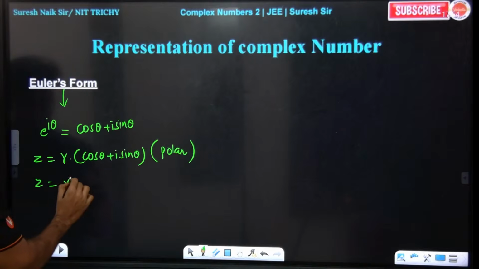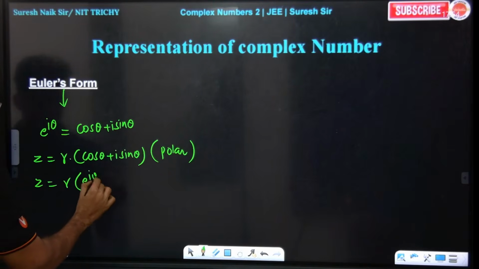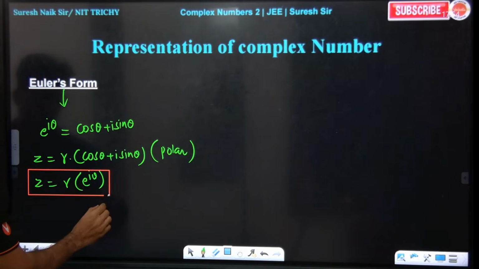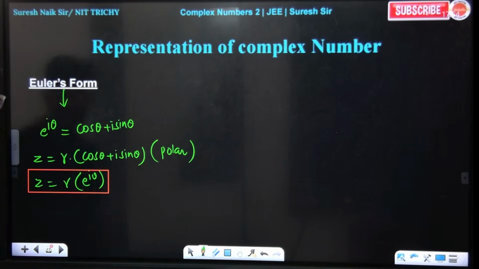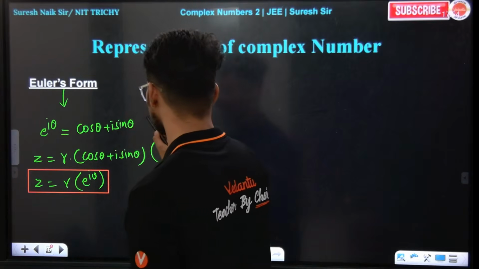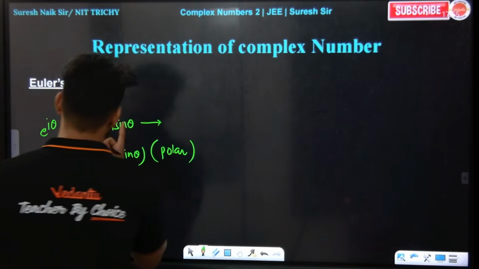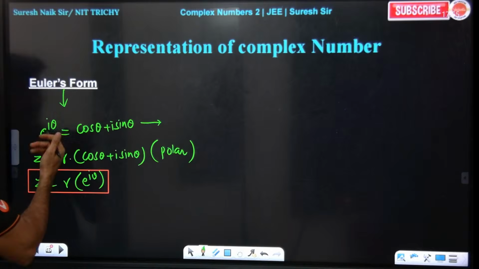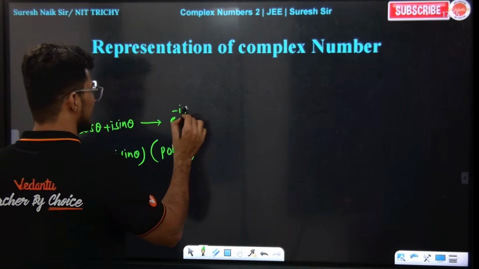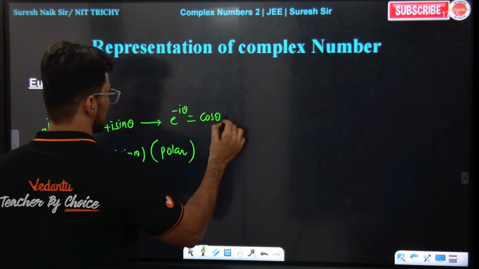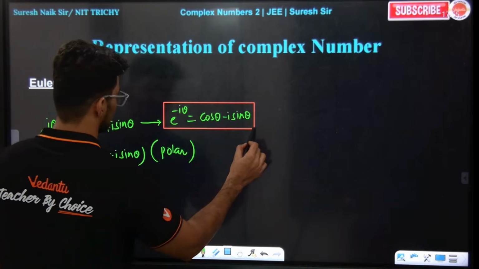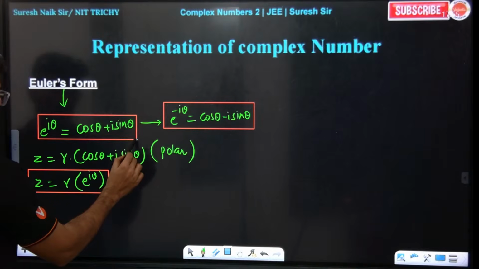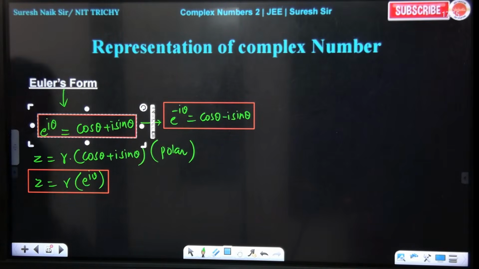Now r as it is, and in place of the bracket, e power i theta. This is Euler form, the complex number represented in Euler form. As per Euler's formula, cos theta plus i sin theta is e power i theta, and e power minus i theta is cos theta minus i sin theta. This is what Euler said to us. Any doubts?